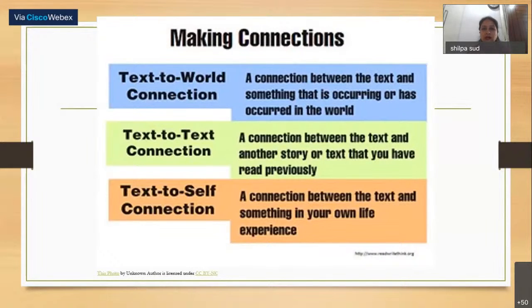We talked about making connections in our last session. Text to world connection, a connection between text and something that is occurring or has occurred in the world. Text to text connection, a connection between the text and another story or text that you have read previously. Text to self connection, a connection between the text and something in your own life and experience.